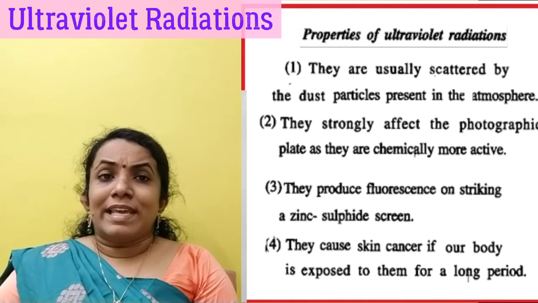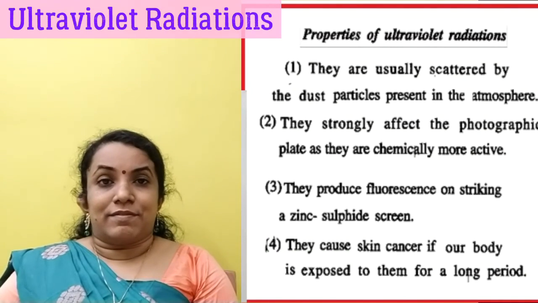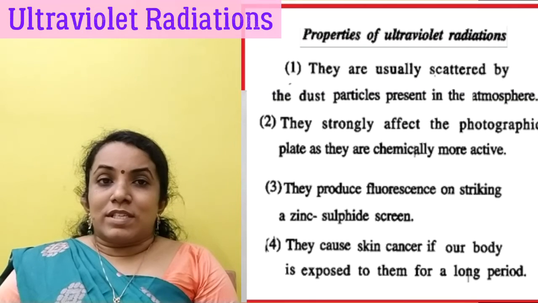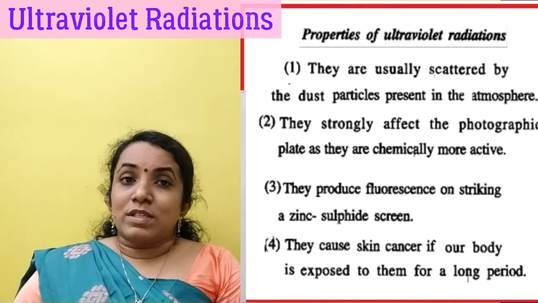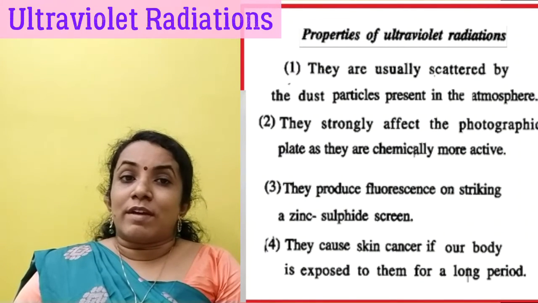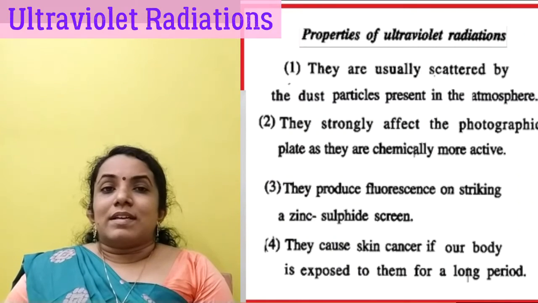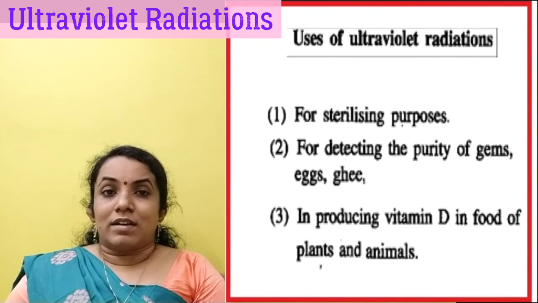They strongly affect a photographic plate and they are chemically active. They produce fluorescence on striking a zinc sulfide screen. They cause health hazards like skin cancer if a body is exposed to them for a long time. The main use of ultraviolet radiations is for sterilizing purposes.